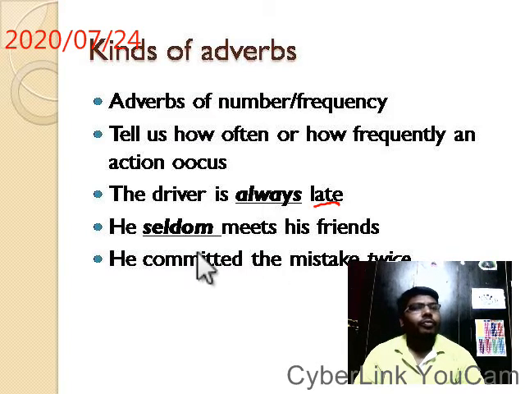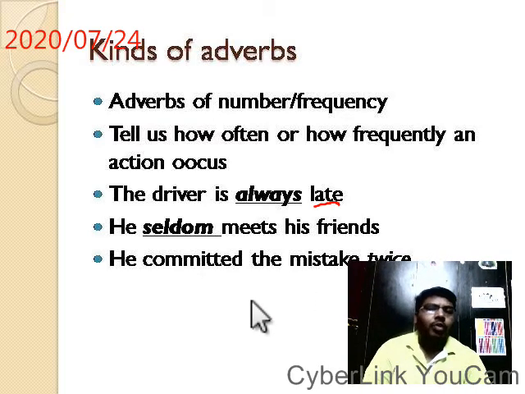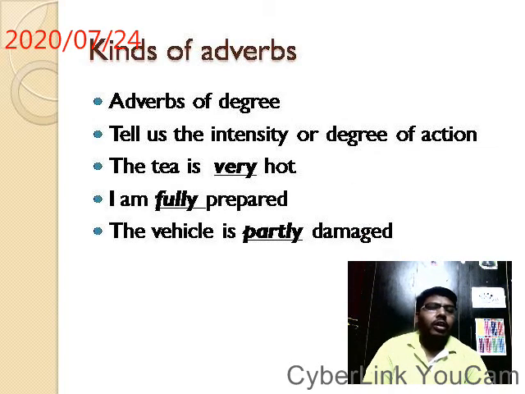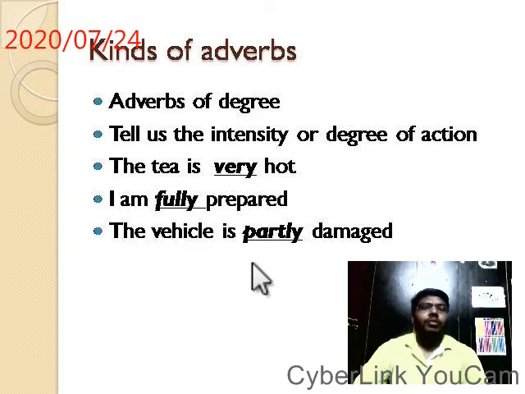Always late. He meets his friends. How frequently? Seldom. That means almost never. He committed a mistake twice. How many times? Twice. So, adverbs of number or frequency. You see, they are generally modifying verbs. Okay.